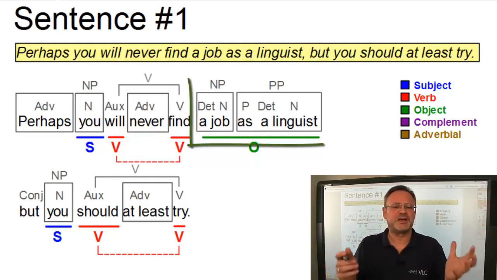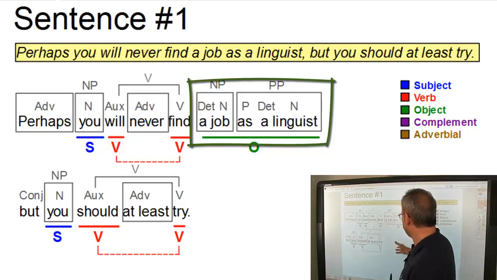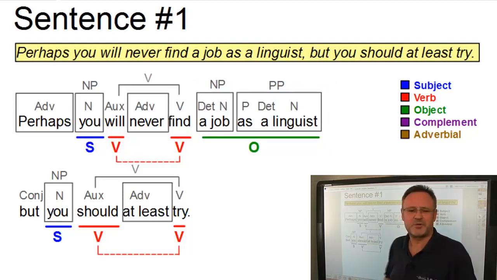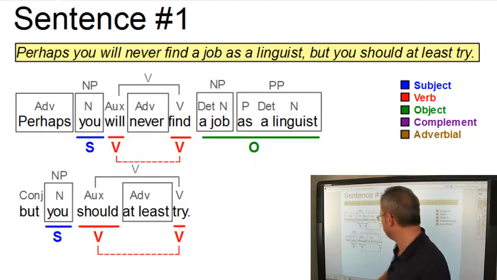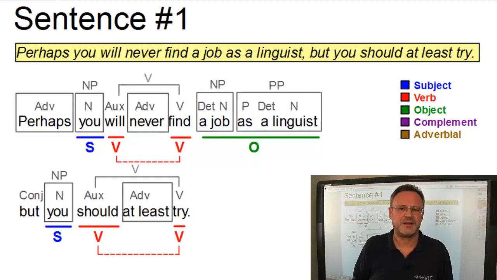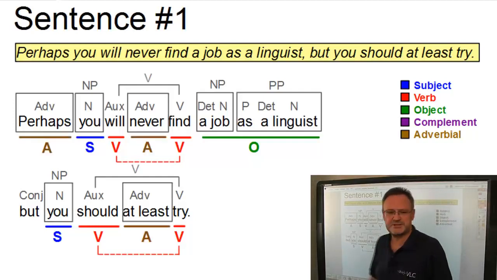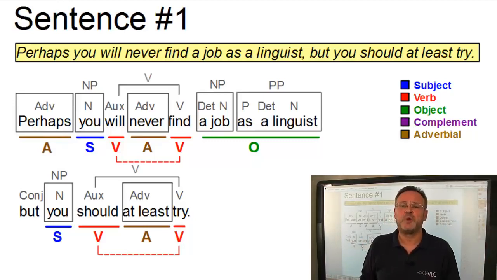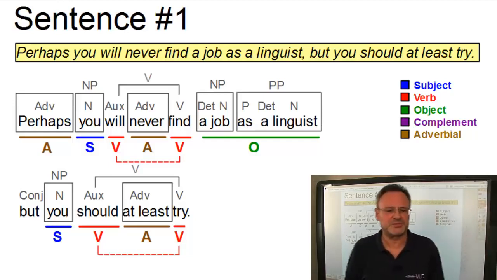The whole phrase can become the subject of a corresponding passive sentence. A job as a linguist, one unit, will never be found by you. So this is a suitable test for the fact that a job as a linguist can occur as an object of this sentence. Finally, we have three adverbials in our sentence. Two of them inside the verb and one sentence-initially. And they're all adverbs. They're all simple adverbs.